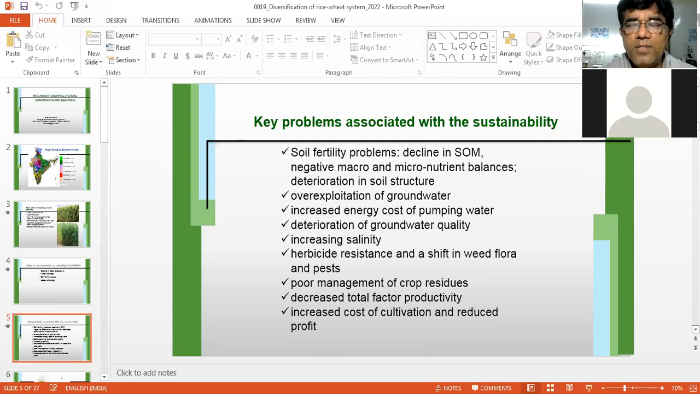Deterioration of groundwater quality, some salinity is happening, and also some pollution is happening because of continuous use of heavy doses of pesticides, fertilizer, and so on. You are getting groundwater polluted with the pesticides, and nitrate pollution can be there. Increased salinity is happening. Herbicide resistance is coming up in certain weeds. Poor management of crop residues, they are burnt. Decreased total factor productivity, partial factor productivity, and increased cost of cultivation. As a student, if you are asked what are the problems in rice wheat cropping system, you can discuss this list.